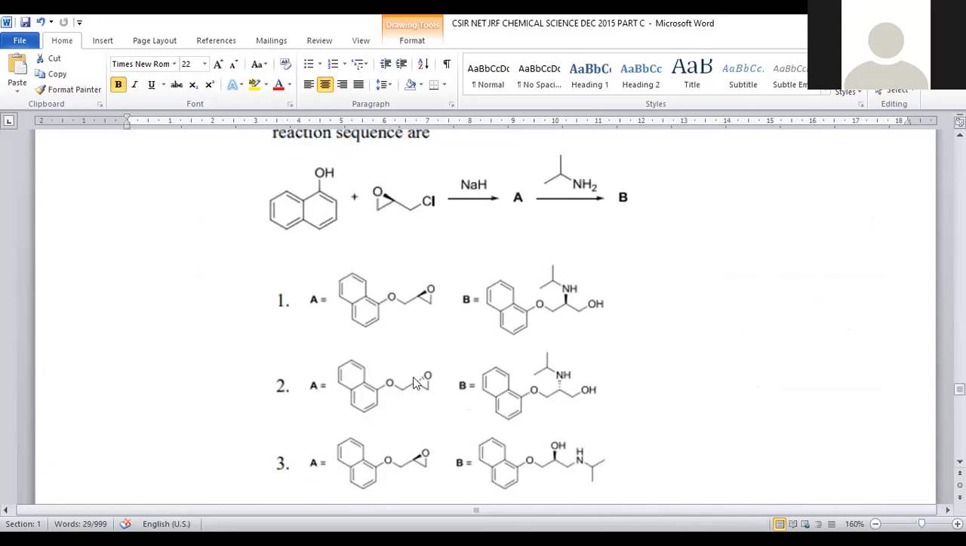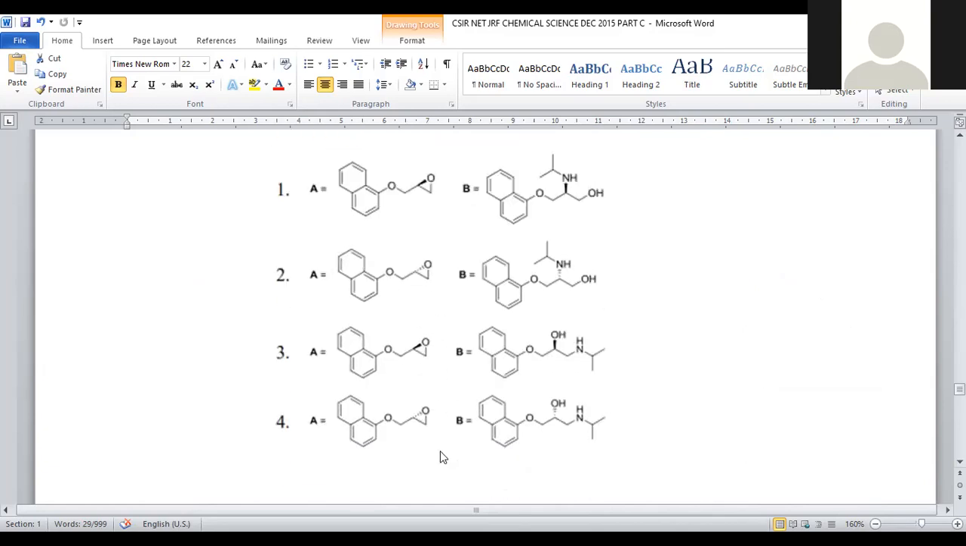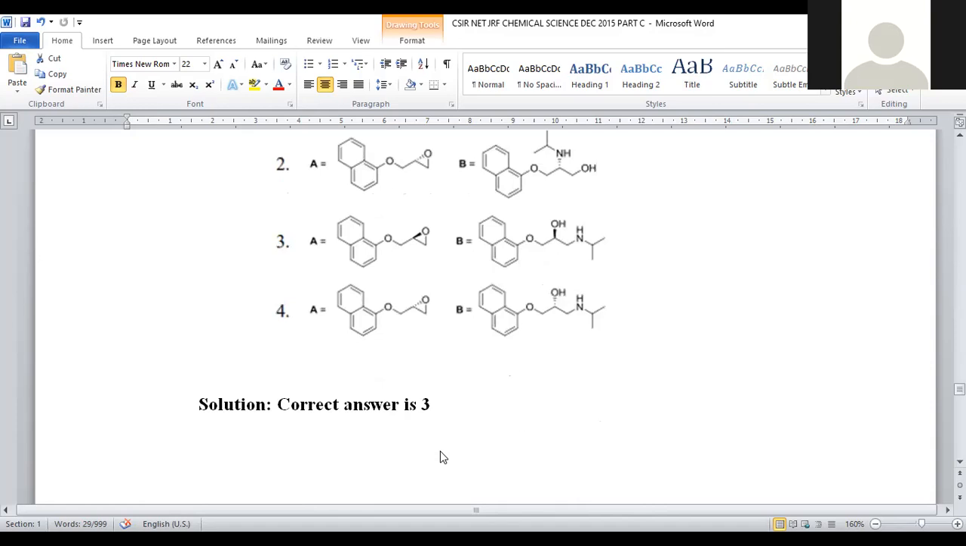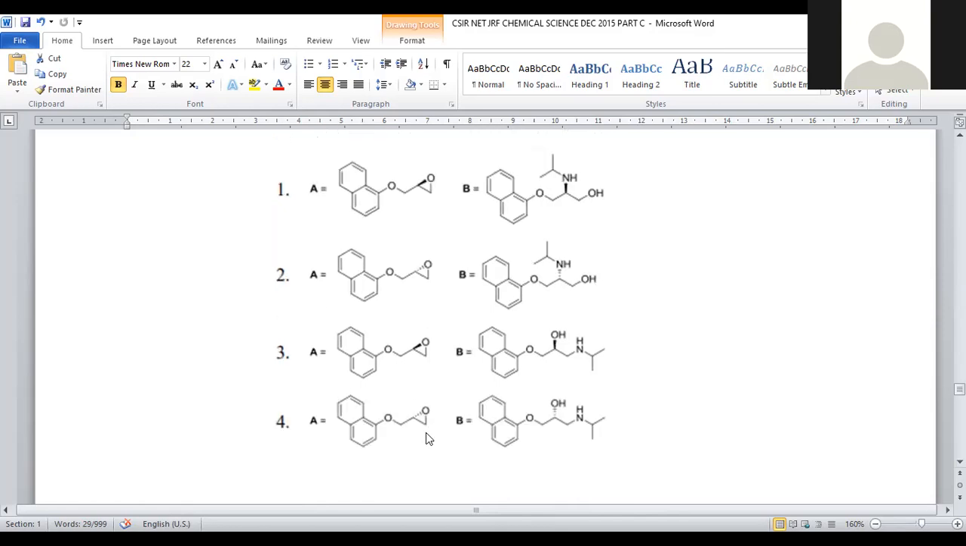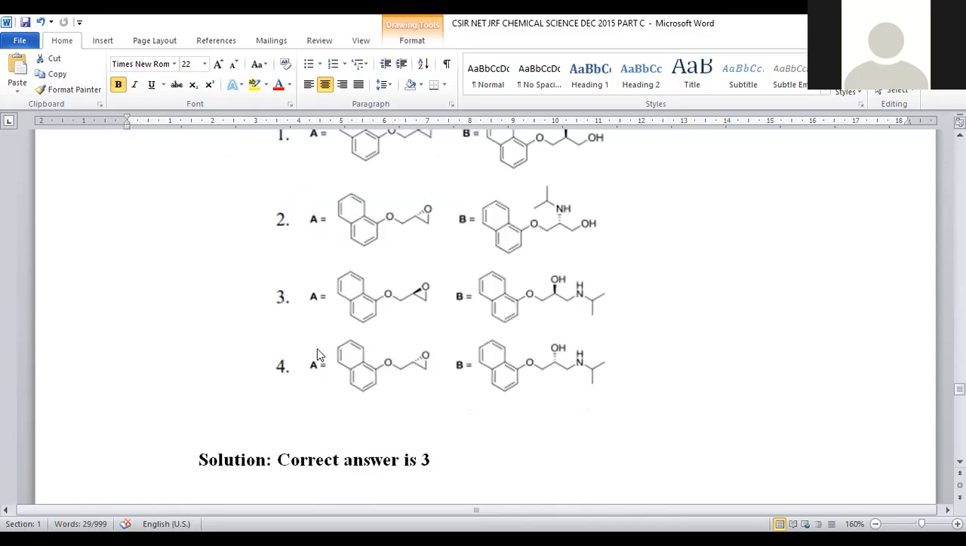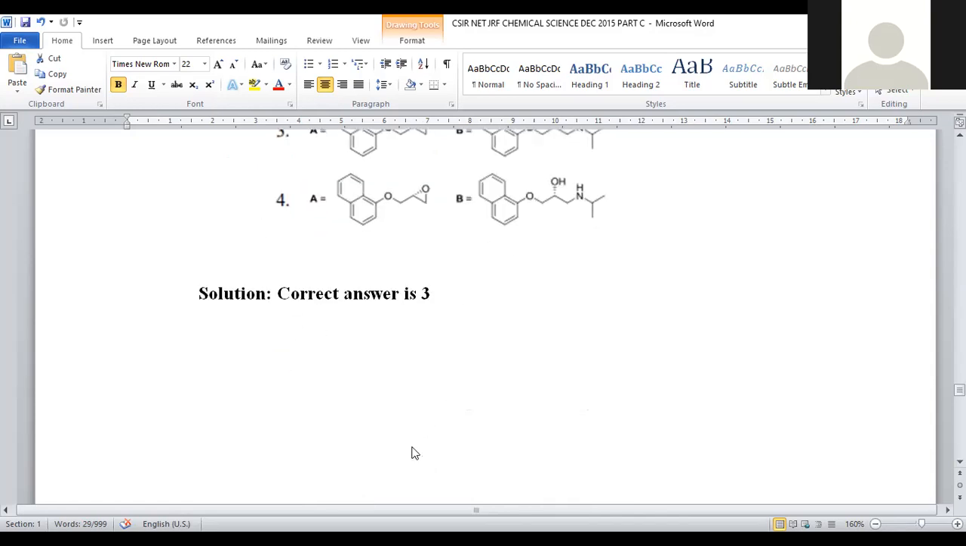So where we got the product, the epoxide may not remain in the starting material, and that is transformed into the OH, NH, CCH3, CH3. That is correctly given in option number 3. Here, the chloro group is replaced, and subsequently it will be added with this amine functional group, and we get the final product in this manner. So here, option number 3 is the correct answer. For question number 116, option number 3 is the correct answer.